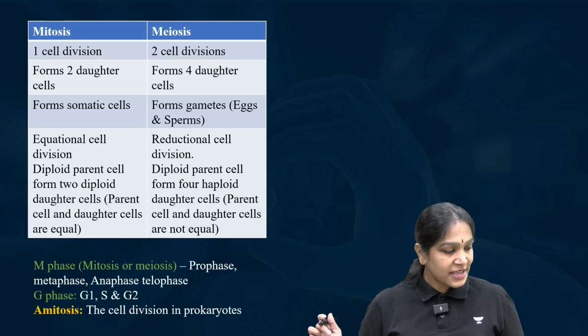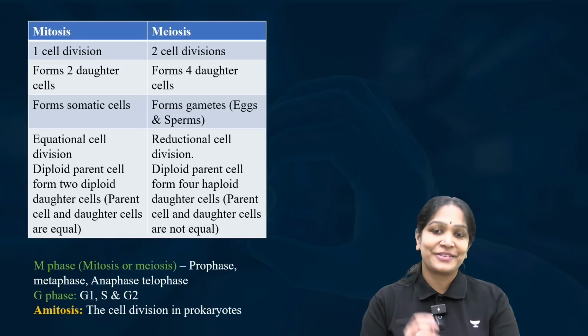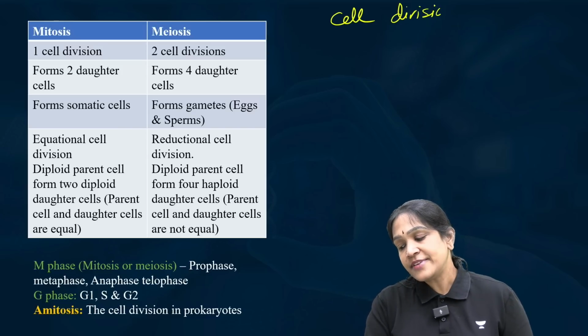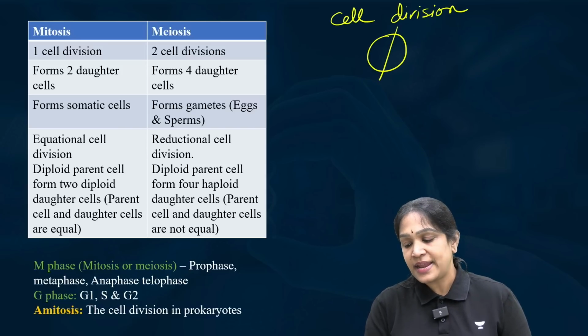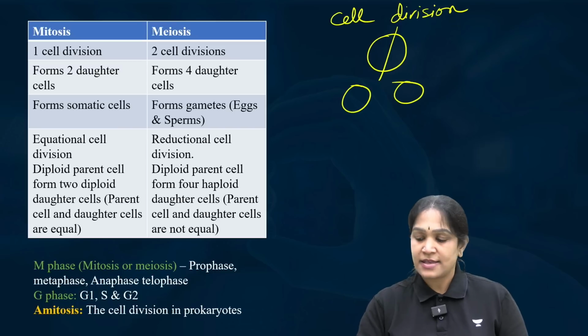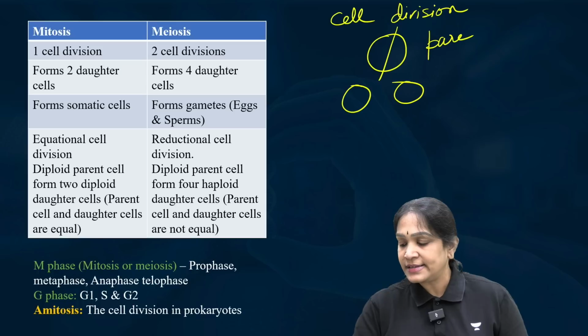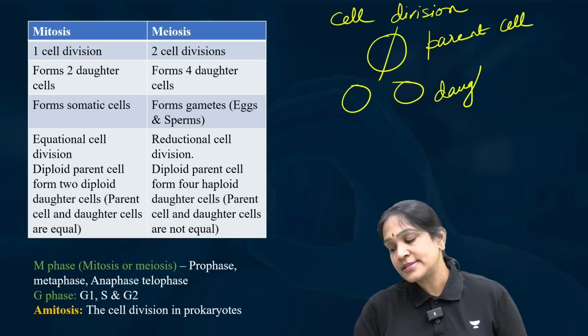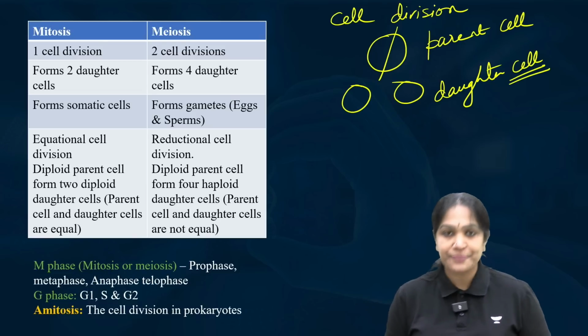Lastly, we have to see cell division. Cell division means one cell breaking into two cells. We call this the parent cell and we call them daughter cells, not son cells, only daughter cells, right?